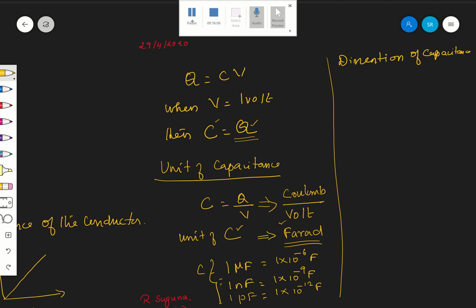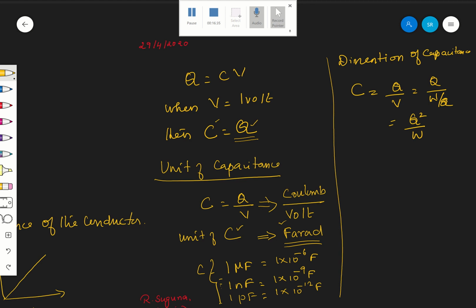C is equal to Q by V. V is nothing but work done per unit charge, the work done in moving a unit charge from one point to another. That is the potential difference. Therefore C is nothing but Q squared by W, work done.